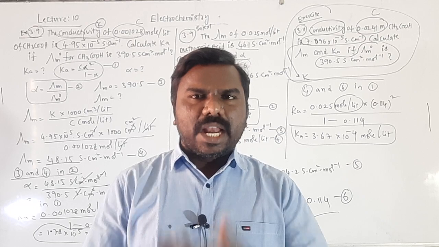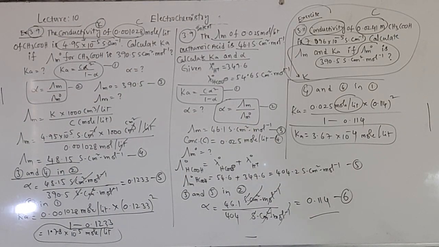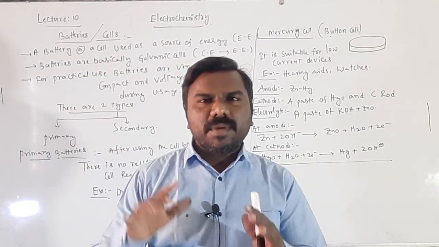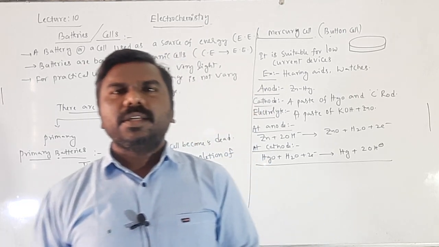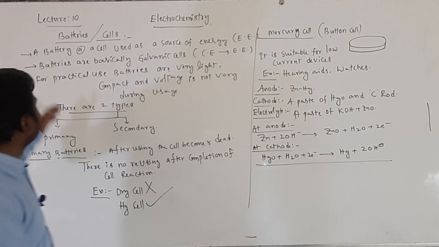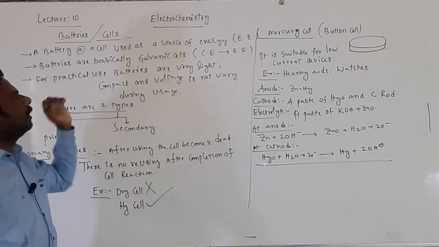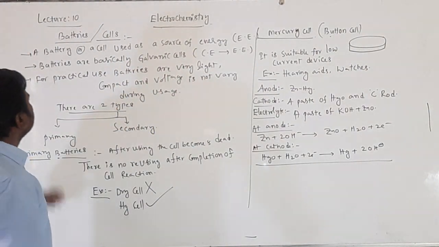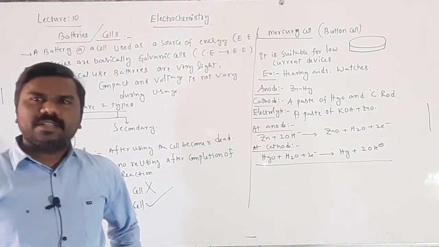Are you all getting it? I will write all these points now. So these are the points actually. Primary cells: there is no reusing. After the cell reaction, the cell becomes dead. So there is no reusing. Batteries are a source of electrical energy. All batteries are galvanic cells in which chemical energy is converted into electrical energy by a spontaneous redox reaction.